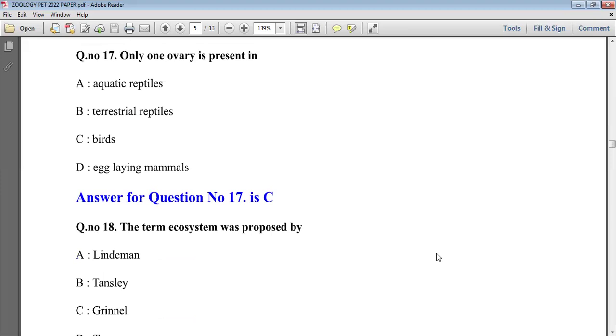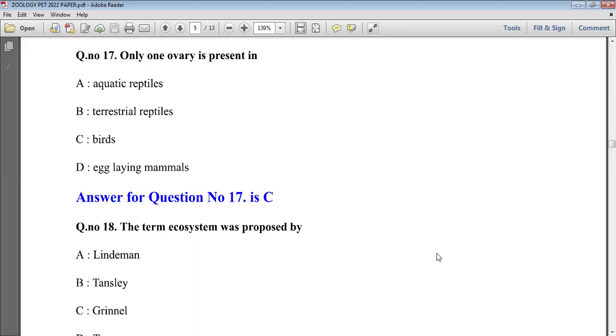And see here the next question: the term ecosystem was proposed by. This term was proposed by Tansley. The scientist Tansley proposed the term ecosystem, whereas Lindeman was also an ecologist who worked on trophic levels. Grinnell, whose full name is Joseph Grinnell, also worked on the ecosystem and the Museum of Vertebrate Zoology.